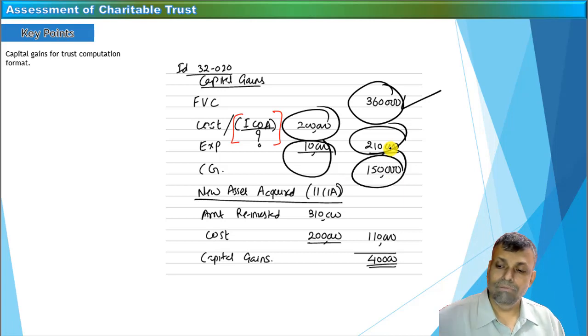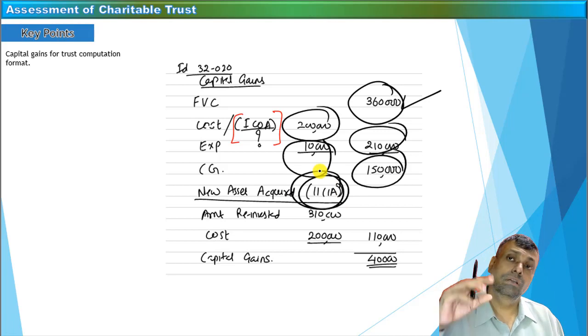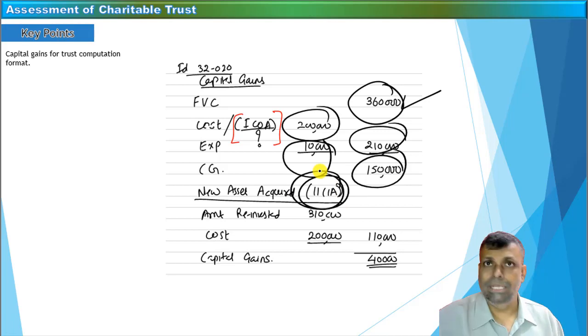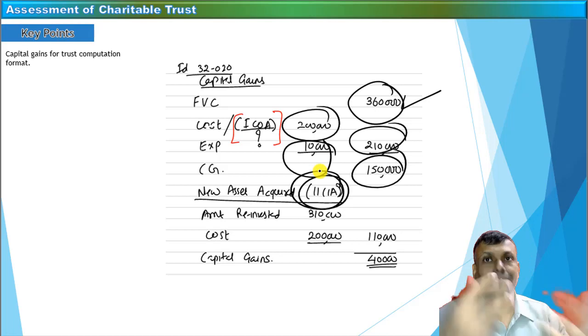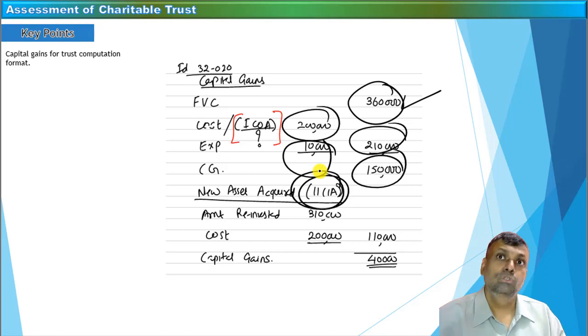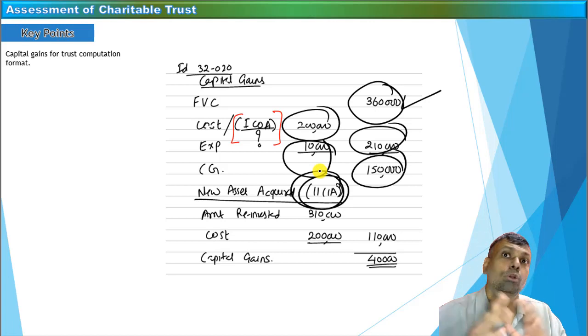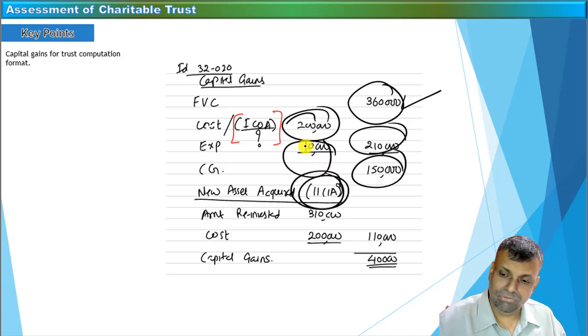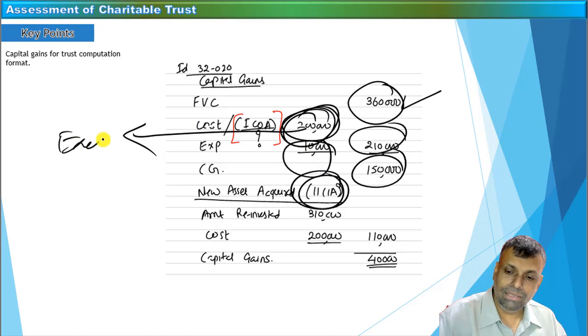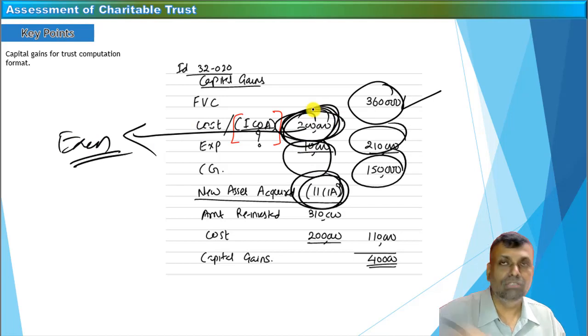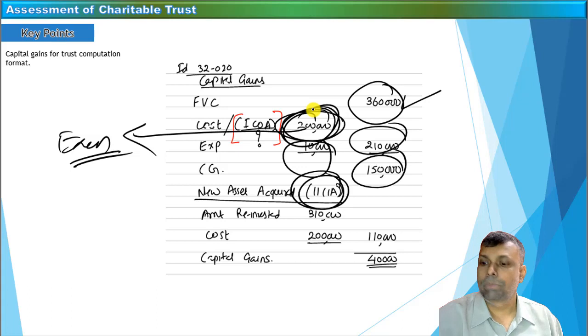But under section 11(1)(a), the law says that if you reinvest the money, reinvest in the sense that you have to use the money for the charitable purpose, because it is a charitable trust, so you reuse this money for charitable purposes, it will be eligible for exemption. But here there is a special method: how much in excess of the cost you are reinvesting. That means 2 lakh rupees is your cost. Look at this. How much in excess of rupees 2 lakhs, because 2 lakh is your cost, that much will be eligible for the purpose of exemption.